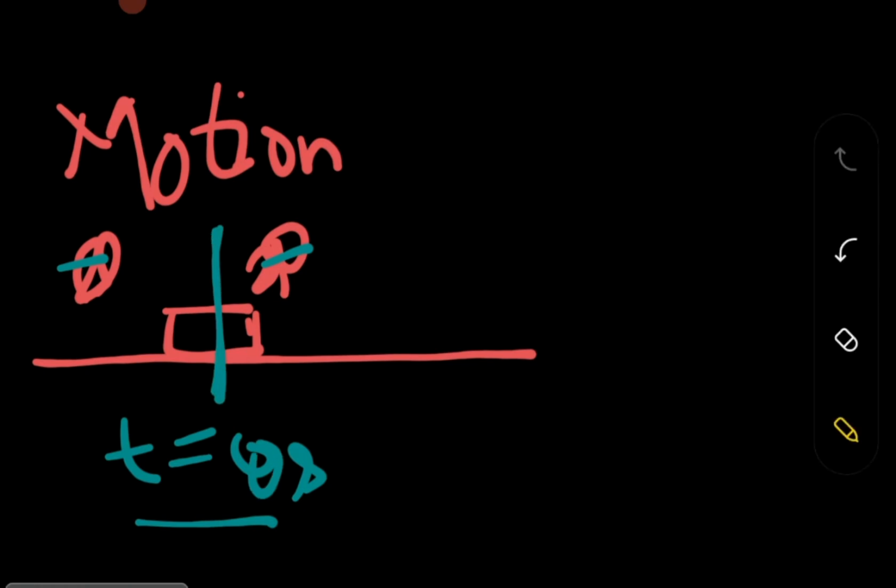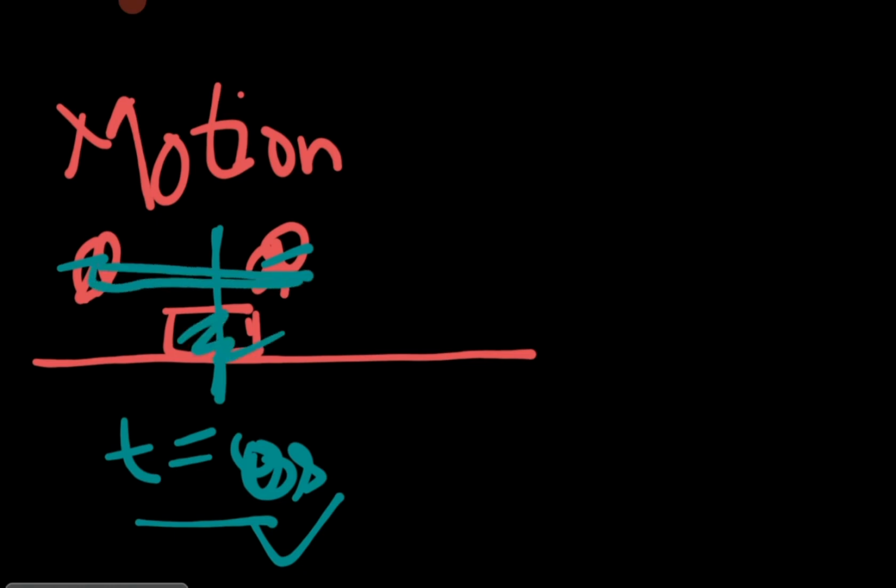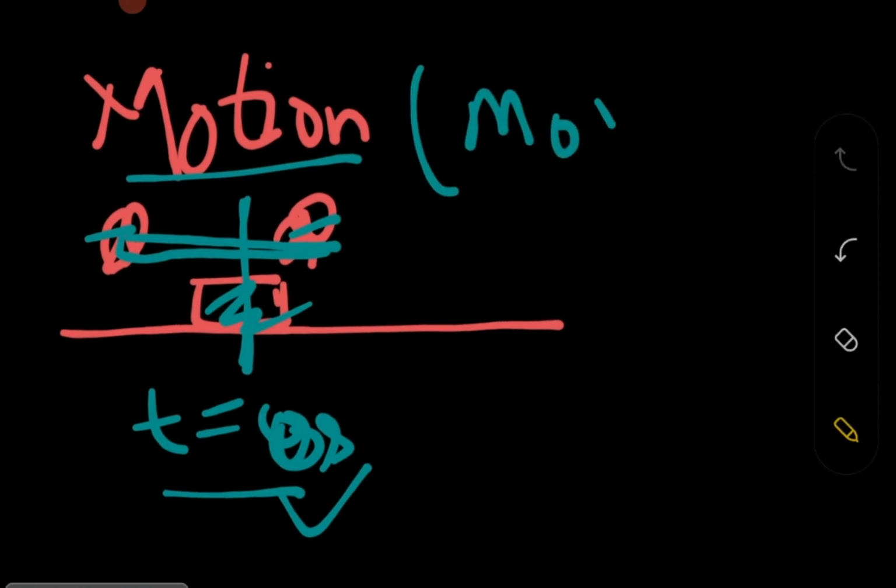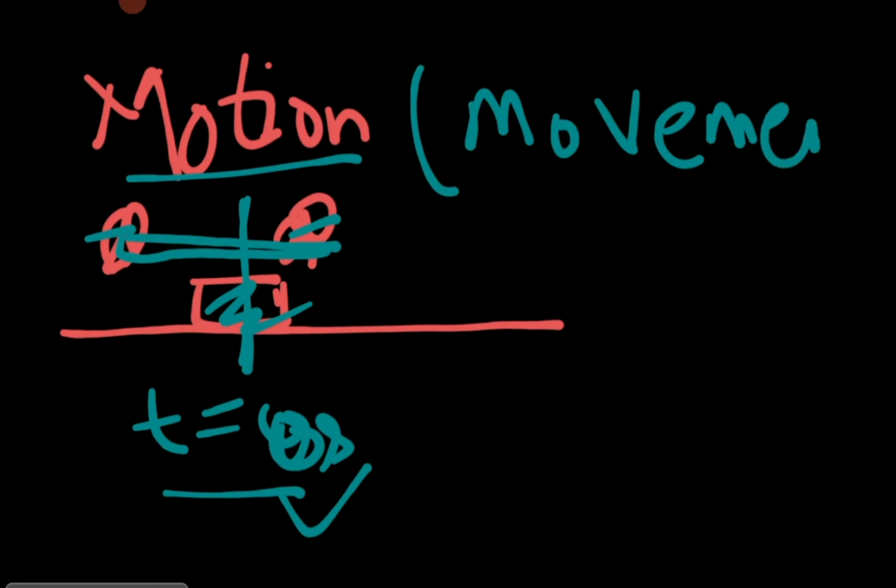Now listen very carefully. With respect to time, when the surroundings of a particular object change, then that type of movement is called motion. Remember, I am telling the movement as motion, and which type of movement? The movement through which our surroundings change. Okay, so I think that we are clear.